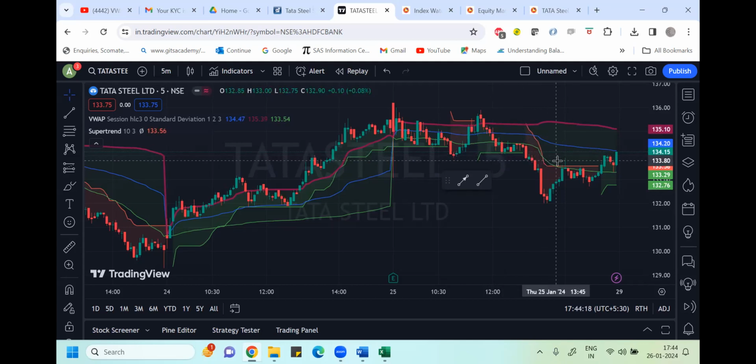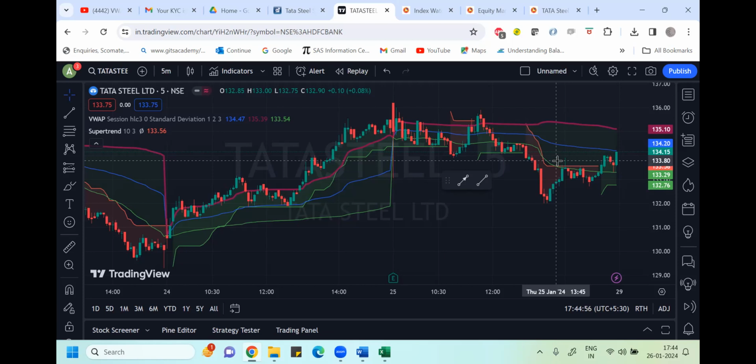Clear everyone? So this is basically a strategy which we call VWAP, and if we use this along with Supertrend, it would be very helpful for us to trade in the market. I hope you have understood this. In this VWAP strategy, we are taking the cumulative of price and volume together. The price and volume both should move in sync with each other, and that gives us an ideal scenario for intraday trading purposes.